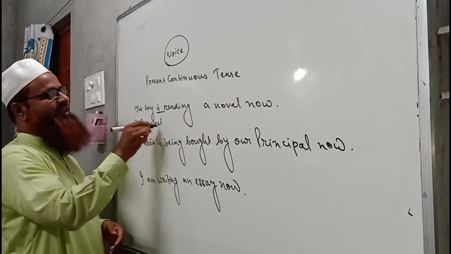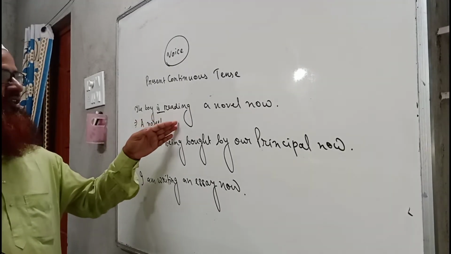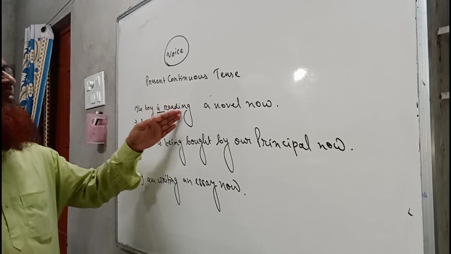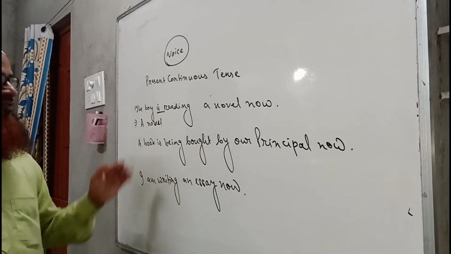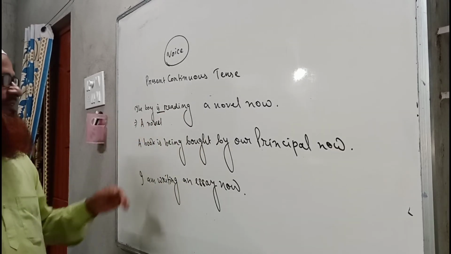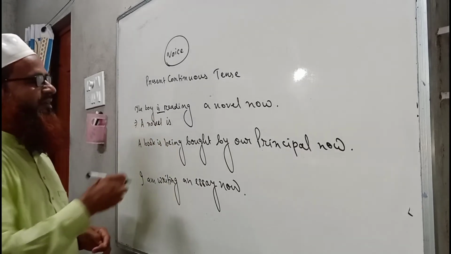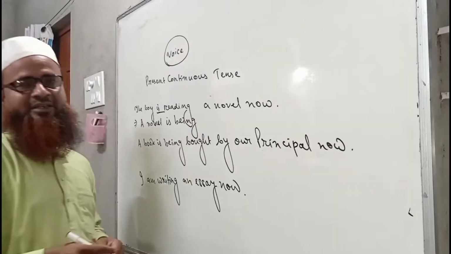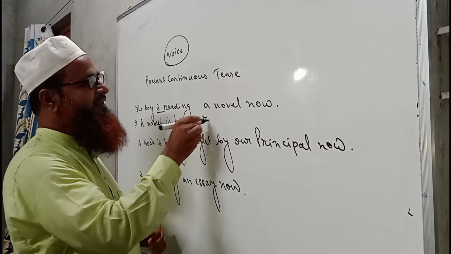Okay, and how to find out an object, I told you in my previous video that we have to ask a question to the verb: what is the boy reading? The answer is definitely a novel. So this is the object, so it will come at the beginning of the sentence. A novel takes is. Then we have to write being. Being will come when there is ing. So, a novel is being read